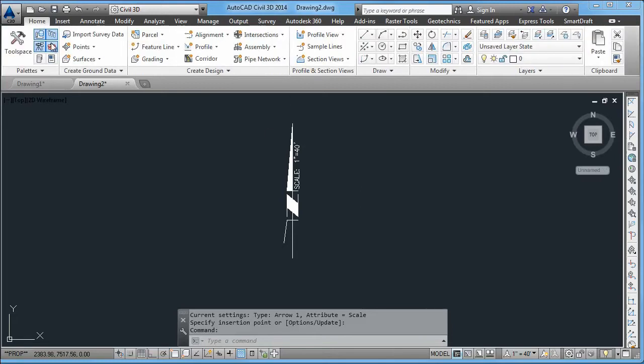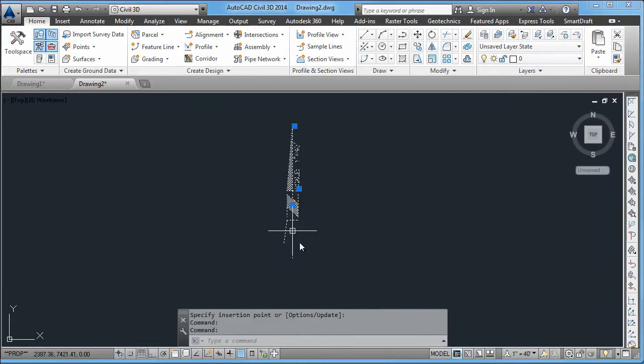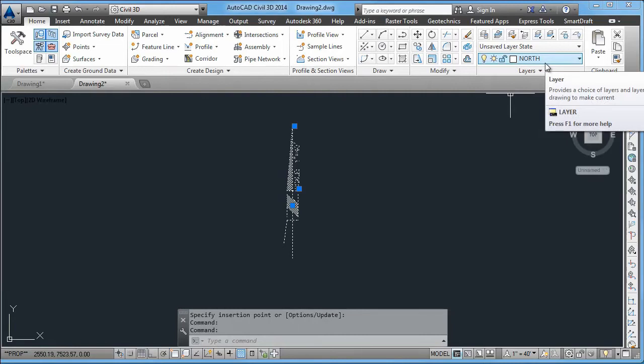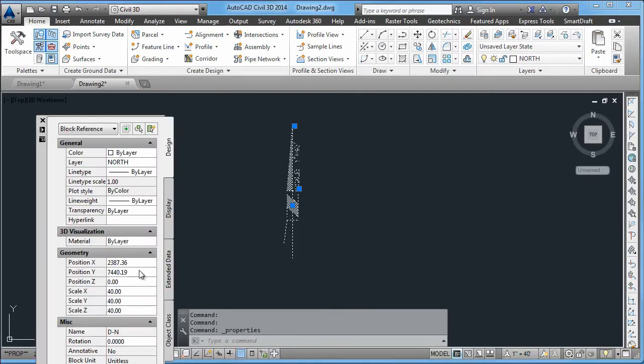Also, we can go back over to Home, see that the layer is still set to 0, but if we were to select this north arrow, the layer was set to north. So SmartDraft actually looked at the layer database, changed to that layer, inserted a block, and if we looked at it, it would be D-north, and that's important to know because you can use your definition of the north arrow, and I'm going to show you how to do that.